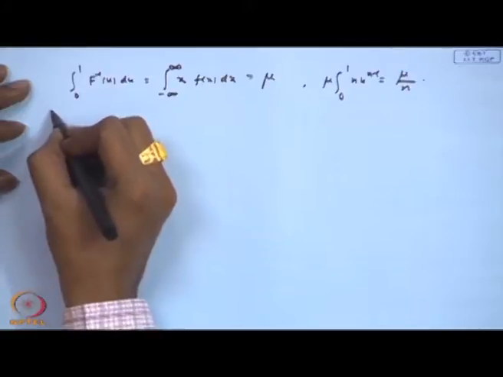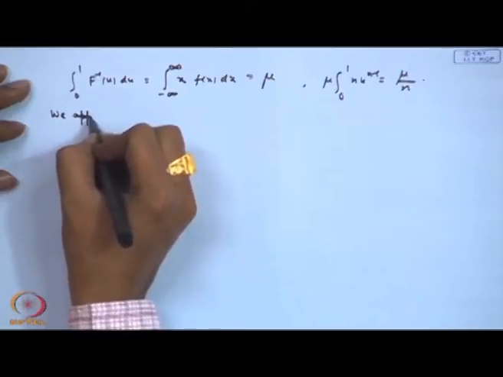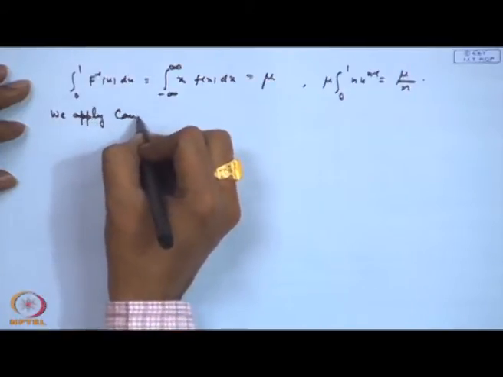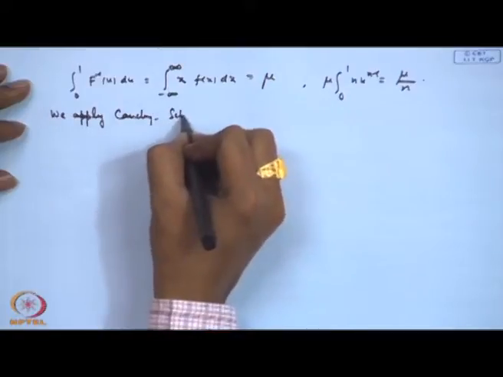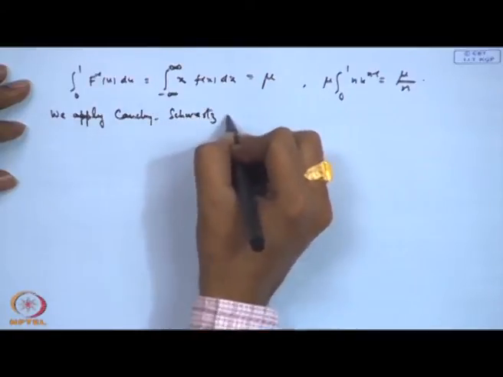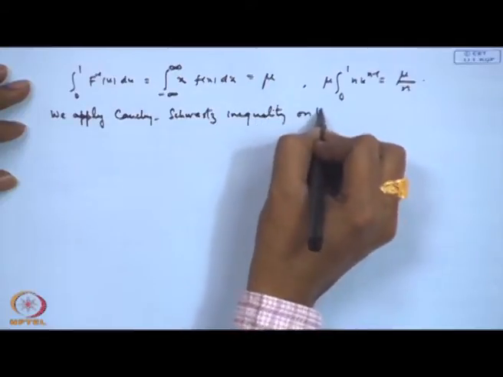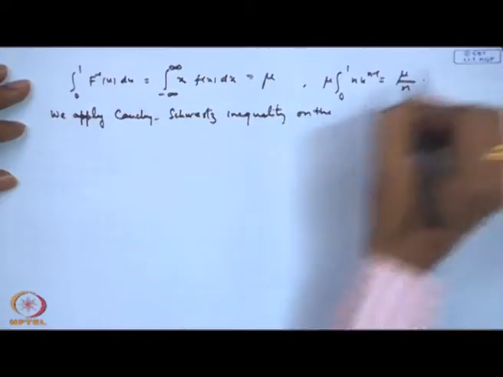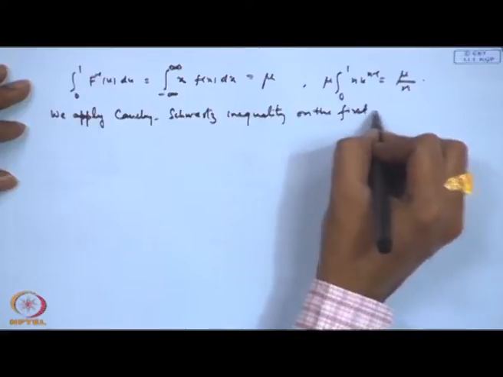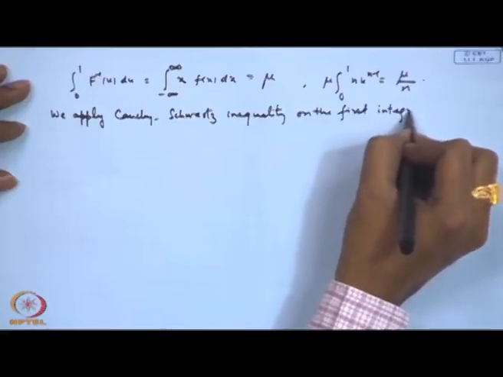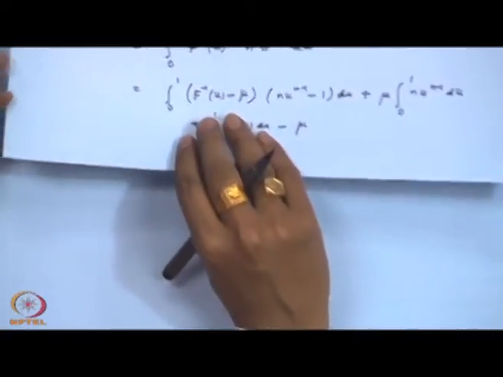Then we apply the Cauchy-Schwarz inequality on the first integral. That means, on this term I apply the Cauchy-Schwarz inequality.